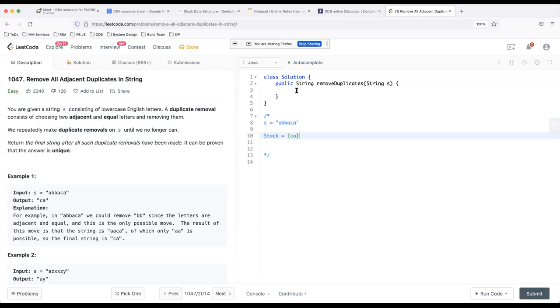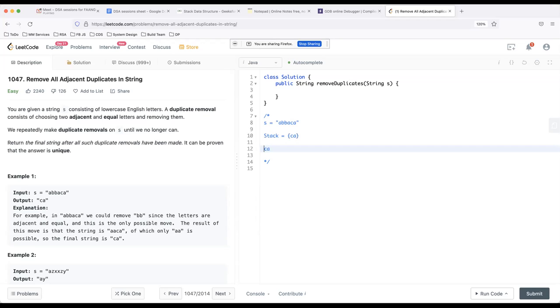Now I have to construct a string back from this, right? Because I have to return a string, I cannot return a stack. So what this means is I'll be popping the characters from the stack till it becomes empty. The first character we pop is A, but now we have to arrange the characters in the reverse order. So first character is A, now the next character is C. I have to put C before A, right?